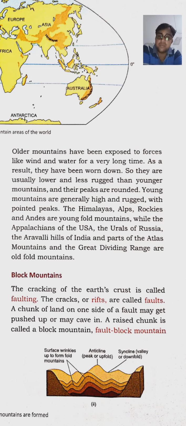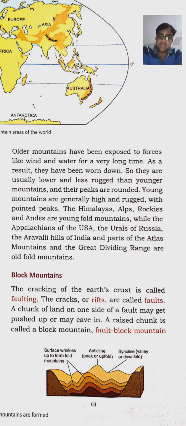So they keep on rubbing, घिस देते हैं इनको mountains को. So that's why they are known as the old fold mountains. As a result, they have been worn down. Worn down means घिस जाते हैं. So they are usually lower, and because of rubbing or wearing down, old mountains are lower. Means they have less height, less rugged. Less rugged means they are less rough, कम खुरदरे होते हैं, they have less rough surface.